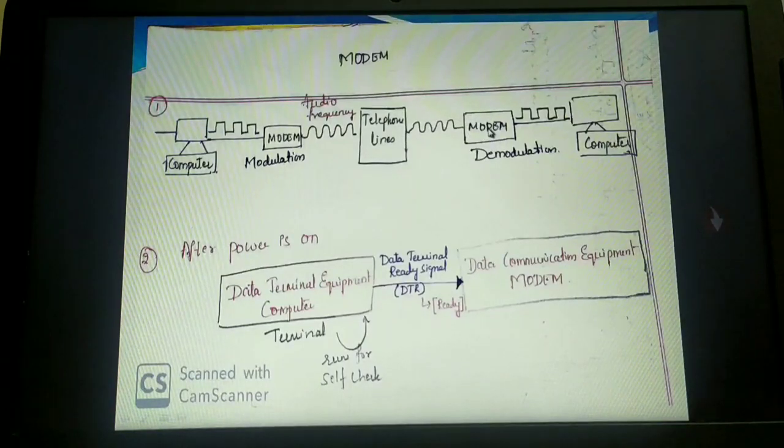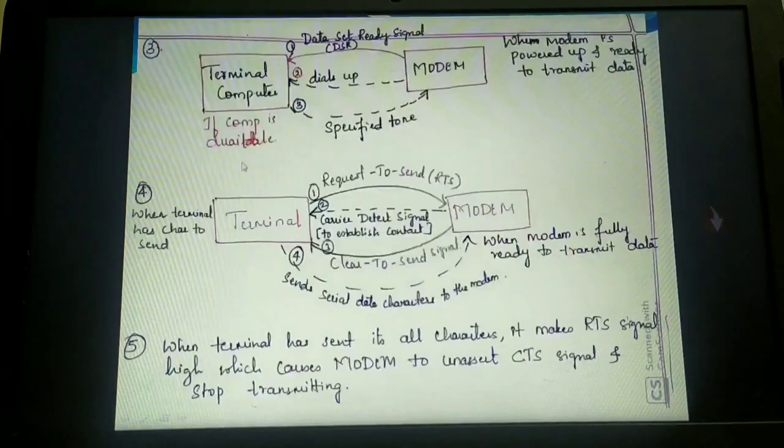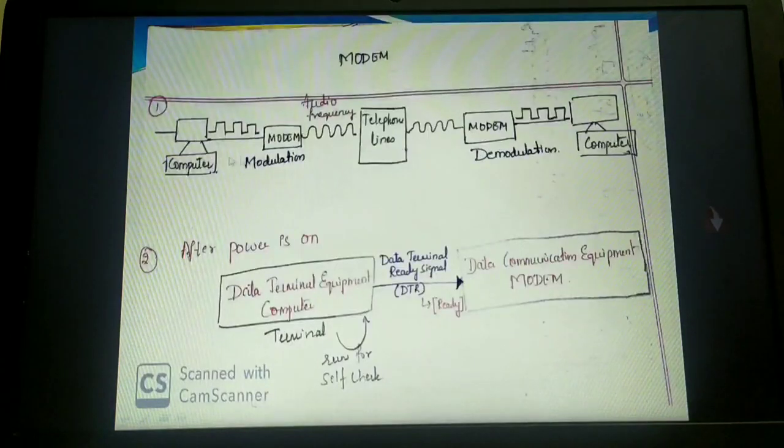Again, at the receiving end, similar handshakes will happen. Handshakes in the sense of similar connections. The connection by the data terminal ready signal, the request to send signal, the data set ready signal, dial-up, whatever connections happen at the sender side, the same connections will be done at the receiver side also, between the modem and the computer. Similar handshakes will happen at the other end also. Then this modem will convert the analog to digital and hand over the data to the destination. This is how the working of the modem is.